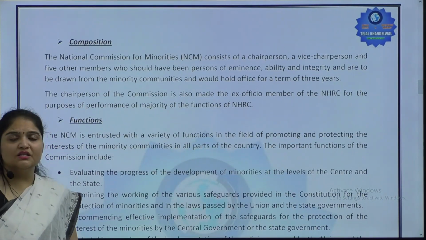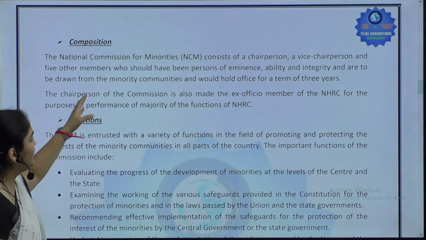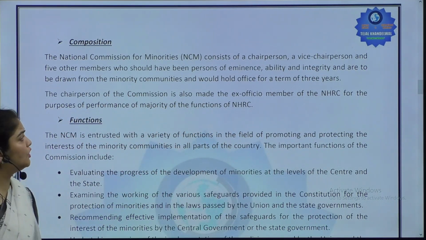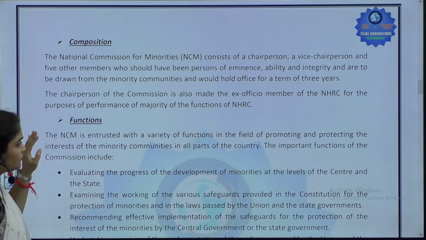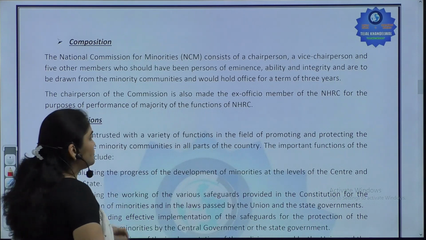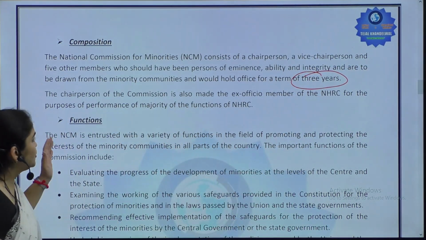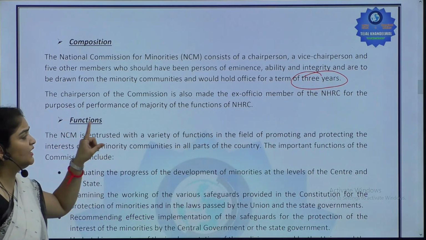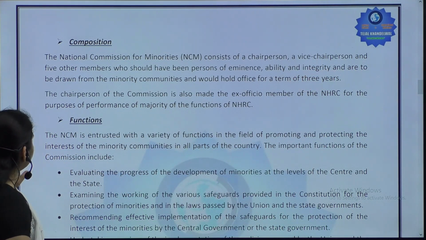So the NCM consists of a chairperson, vice chairperson, and 5 other members who should be what? Persons of eminence, ability and integrity, okay. And they hold office, so there is a change here, it is 3 years, all right. Now, the chairperson of the commission is also made the ex officio member of NHRC, that we know, fine. Then what are the functions?